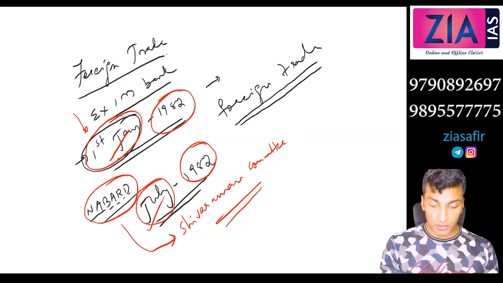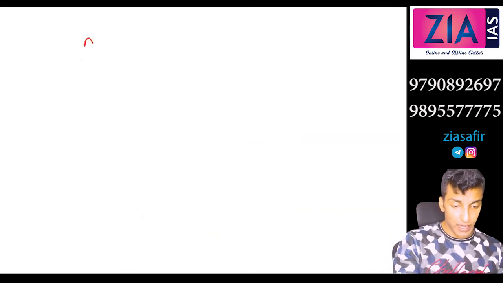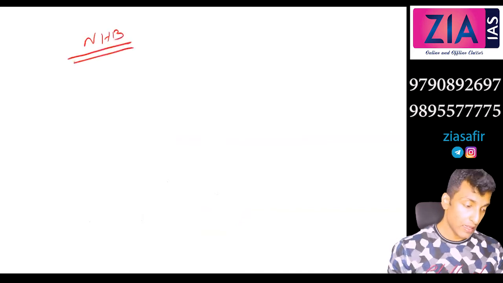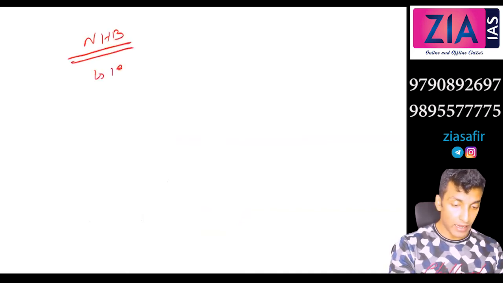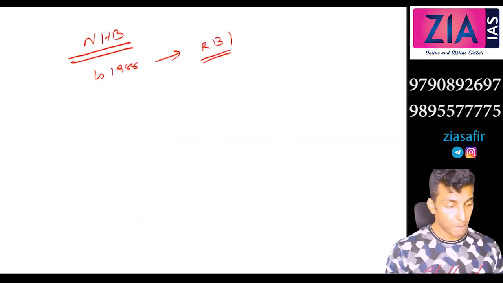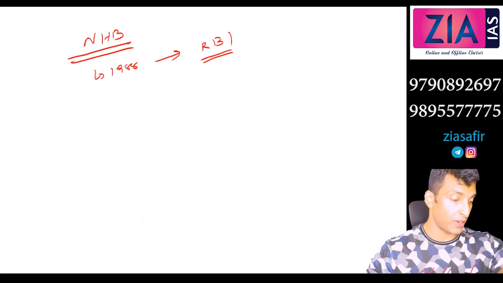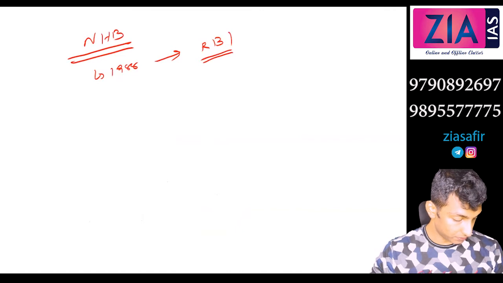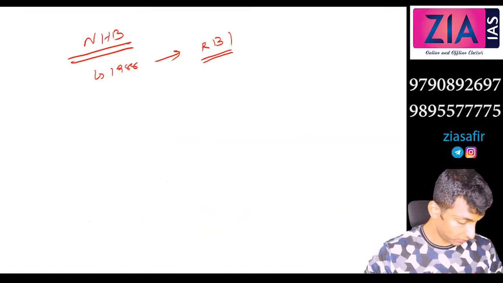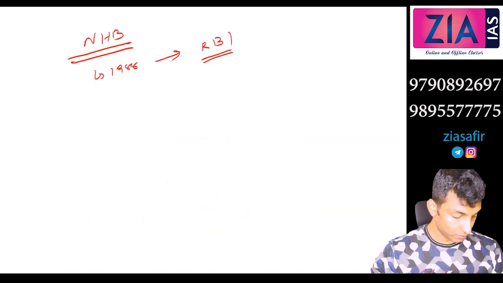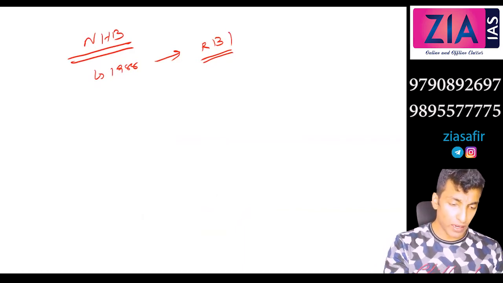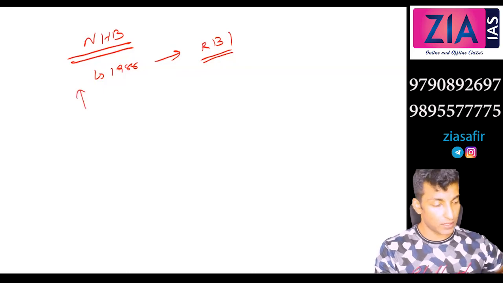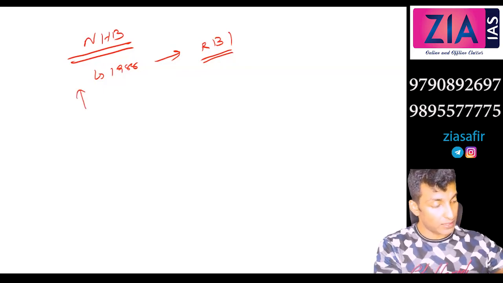Okay, next one, National Housing Bank, NHB, established in 1988 as a subsidiary of RBI. This is the apex institution in the field of housing finance. HUDCO and all will come under NHB, so you don't want to write all those things here. Apex institution in the field of housing finance.